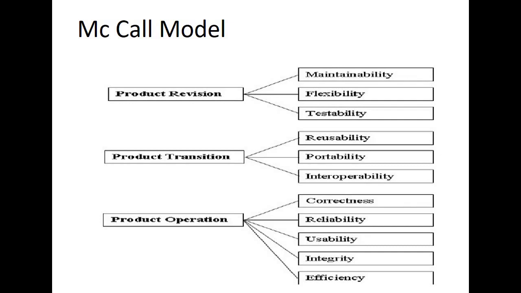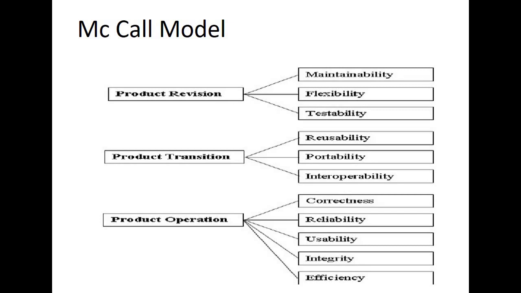completeness, consistency, accuracy, error tolerance, then execution efficiency, storage efficiency, access control, access audit, operability, and then we have training, then we have communicativeness, like how easily we are able to communicate, then we have simplicity, conciseness, instrumentation, then self-descriptiveness, expandability, generality, modularity, and then we have software system independence, then machine independence, then data commonality, and then communication commonality.